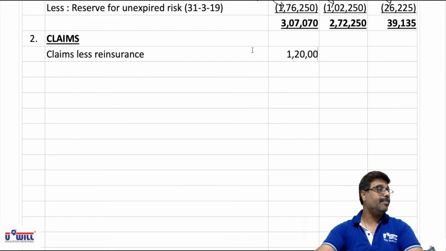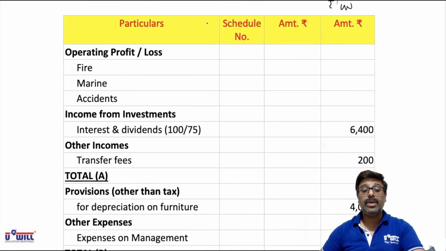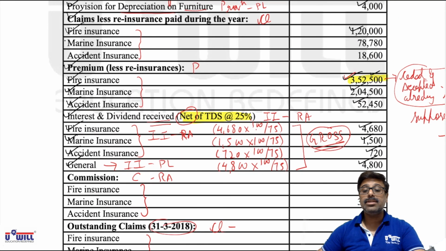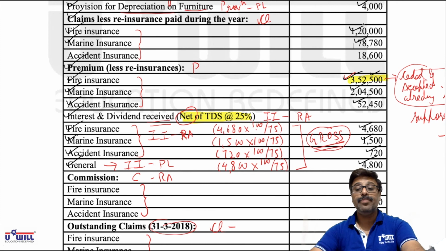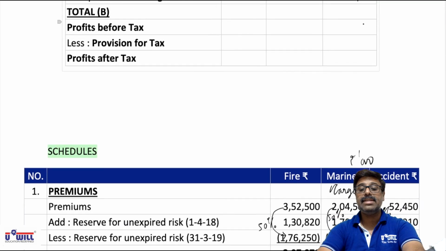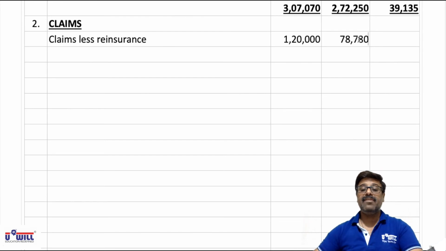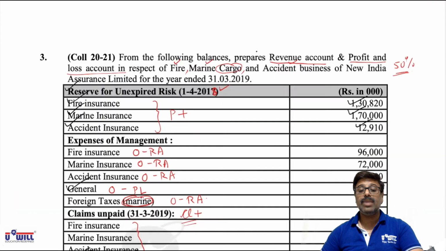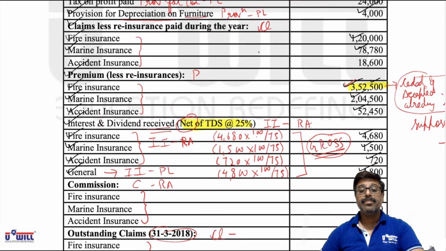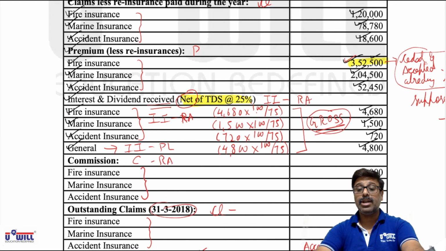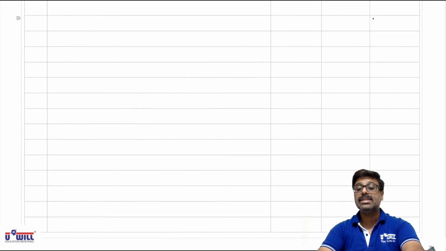Then after fire 1,20,000, next amount of claim is marine, that is 78,780. So I'll write down marine 78,780. Then after marine 78,780, what we have is accident insurance 18,600. So all of it on accident insurance 18,600.